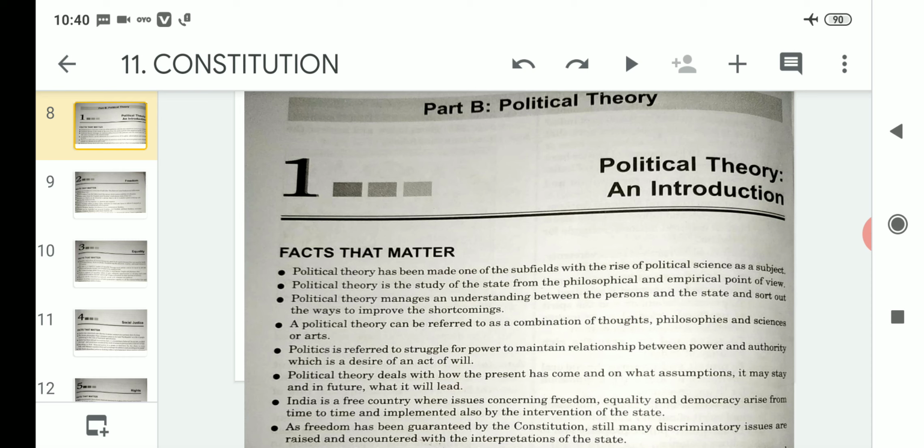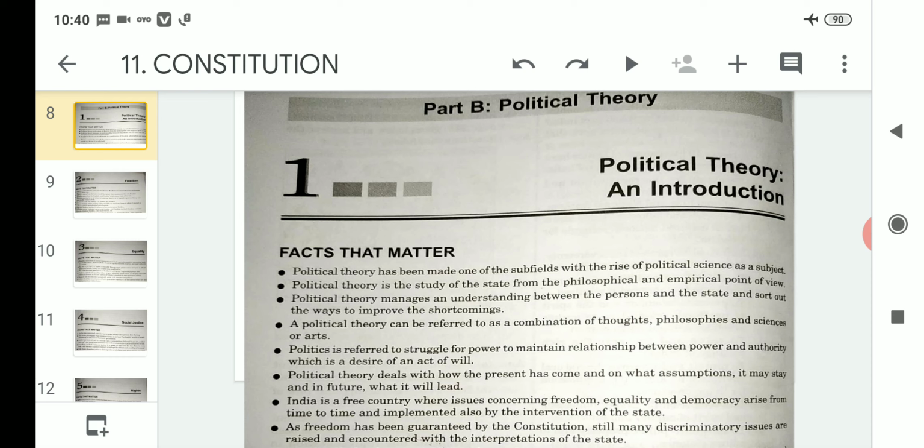It is the understanding between those people living in the state and the state itself. And what are the shortcomings or demerits related to those persons and the state can be sorted out through political theory, because it always tries to find ways to improve the shortcomings that have arisen between the persons and the state.